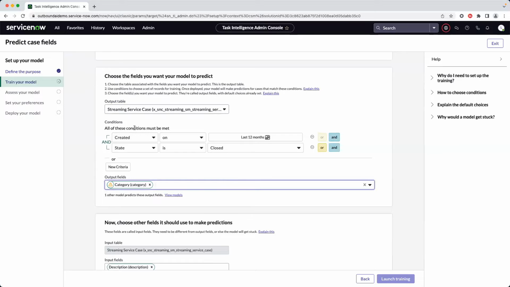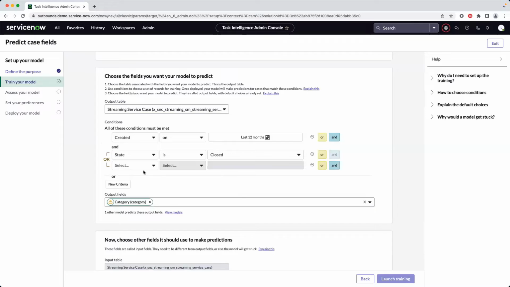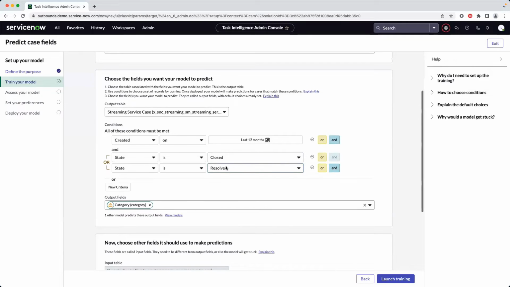And then I can set up the conditions. I want to make sure that I only look at cases that were resolved. And so for that, I can use the state field for cases that are either closed or resolved, because this is data that I can use for my training. And notice that I can also set up a time window for which those cases were created. Gene, do you want to tell us more how to pick the right window?